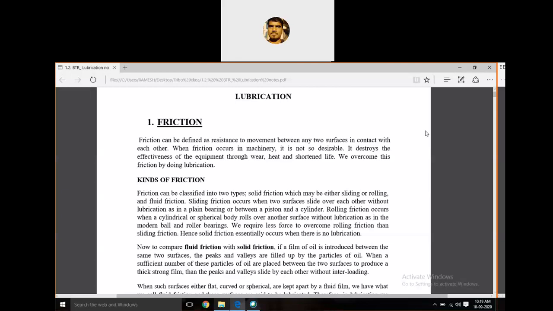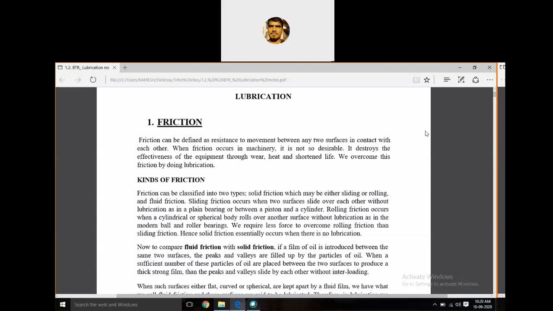When the two surfaces are in contact, and not only in contact but in relative movement between the two surfaces, then only it will come into the picture. It means a resistance to movement between any two meeting surfaces. It is called friction.